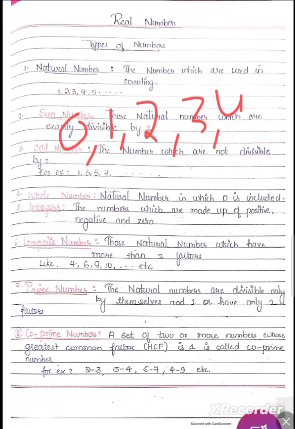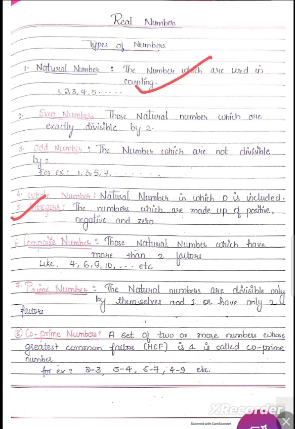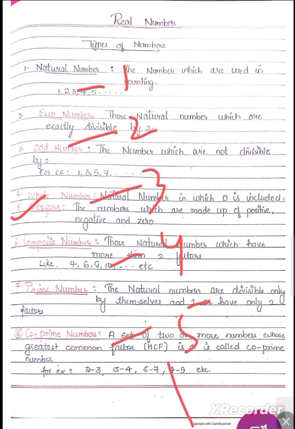The next one is integers. Integers are numbers which are positive as well as negative and 0. In the natural numbers, we have seen only the positive numbers, that is 1, 2, 3, 4, 5, 6, 7 and so on. In the whole numbers, we have 0, 1, 2, 3, 4 and 5. The next one is integers. In the integers, we have negative numbers also, like -1, -2, -3, -4, -5 up to minus infinity.